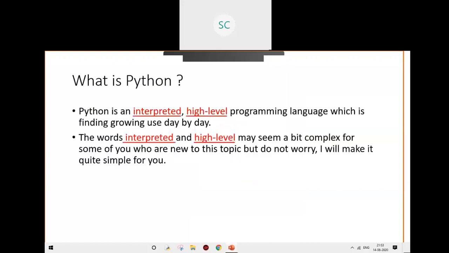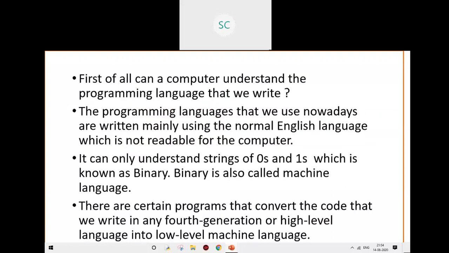So to get things going, I have a question for you: what is Python to you? Well, if you Google it, you will find that Python is an interpreted, high-level programming language which is finding growing use day by day. Now, the words interpreted and high level may seem a bit complex for some of you who are new to this topic, but don't worry, I'll make it quite simple.